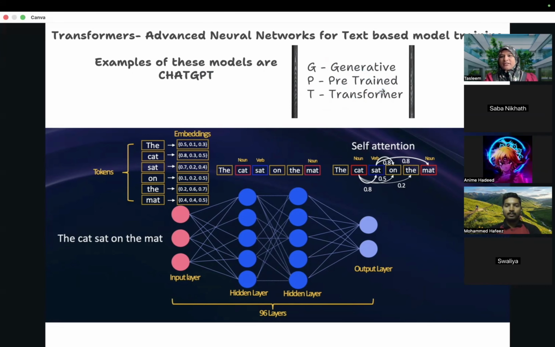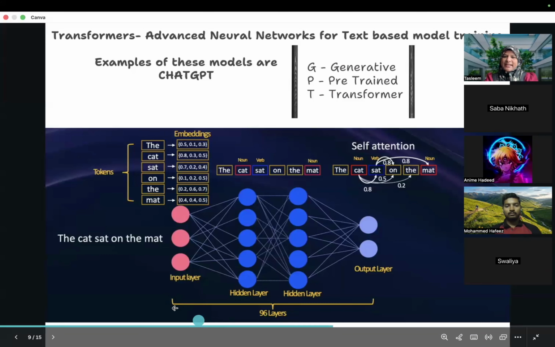Pre-trained means that the model is previously trained on data, lots and lots of data. Okay, P stands for previously trained data. And transformer is an advanced neural network technology which deals with textual data. Okay, now you understood what is GPT: generative, pre-trained, transformer.